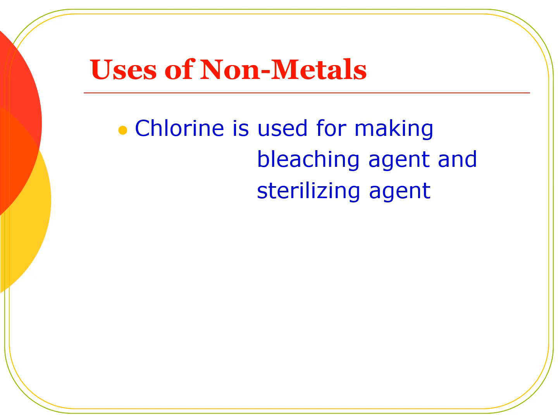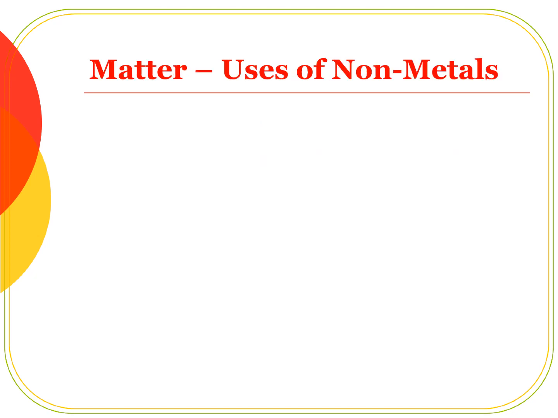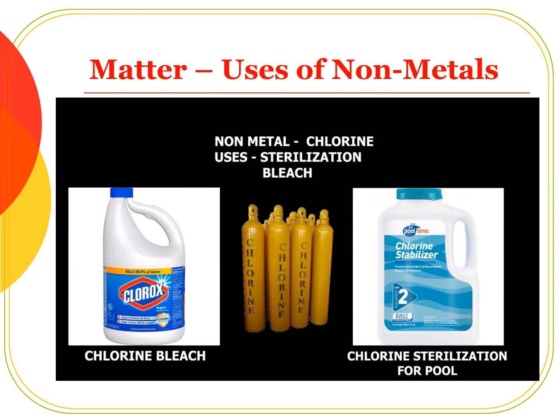Next nonmetal is chlorine. What is the use of chlorine? Chlorine is used for making bleaching agents and also used as a sterilizing agent. Chlorine is commonly used as an antiseptic bleach and is also used to make drinking water safe and to treat swimming pools. What is sterilization? Sterilization is the process of treating drinking water to purify and kill the germs.